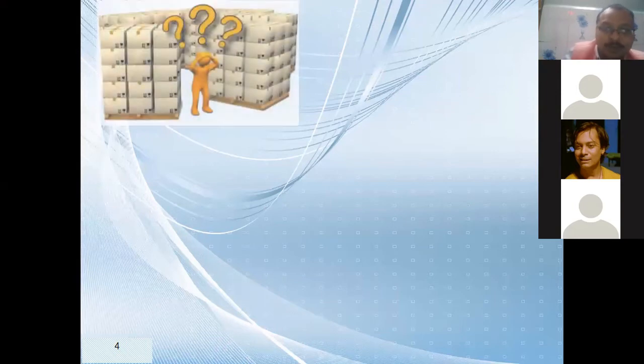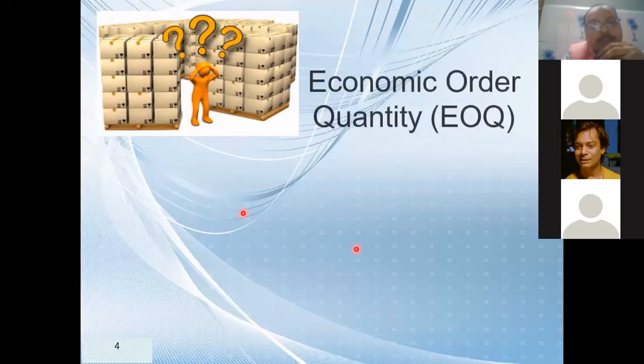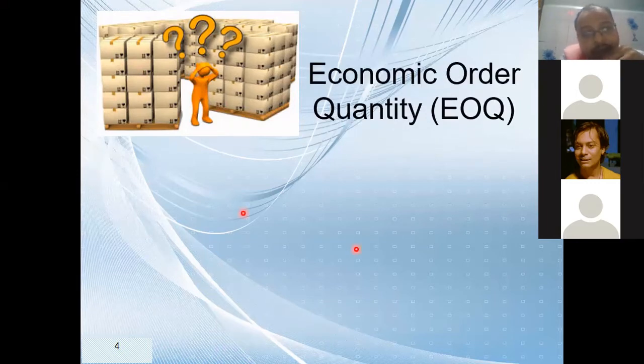For that purpose, you should know the term here. There is always confusion. See, this man is confused about how much quantity to buy. He buys all the quantity at a time. Now see, there is a problem. He is not able to keep it intact for the whole year, so that's why he's tense. So we suggested, sir, you should go for economic order quantity.